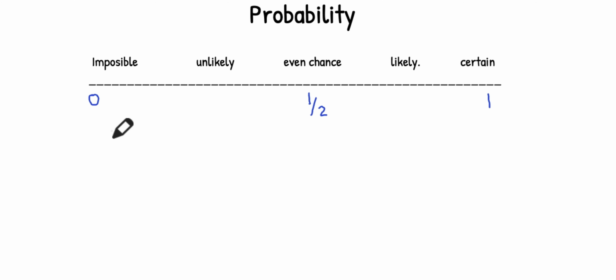So an event that is impossible. For example, if I say, what is the probability of me getting $1 million in the next hour? That is impossible. But what is the probability of me going to sleep tonight? That is more certain. What is the probability of buying pizza tonight?